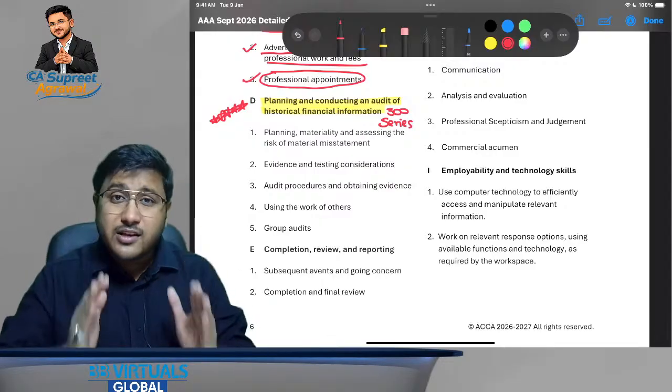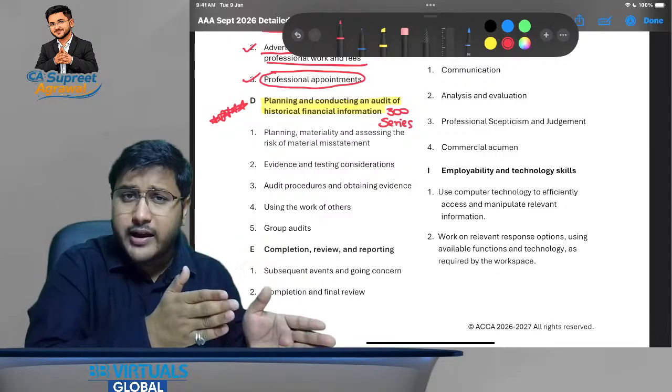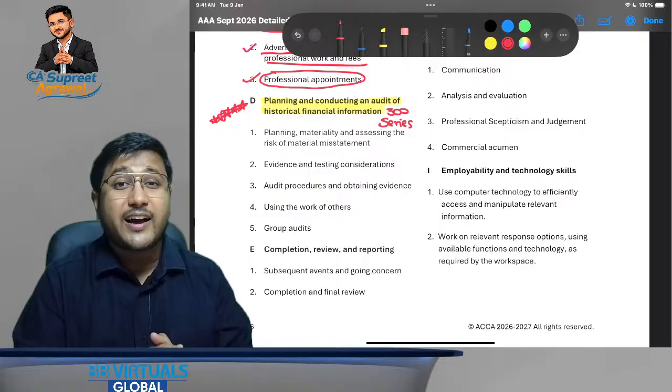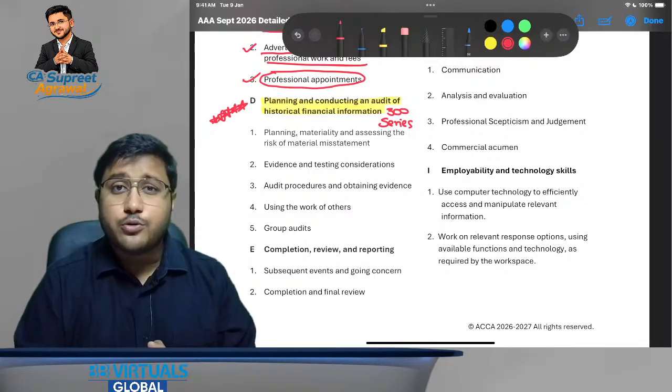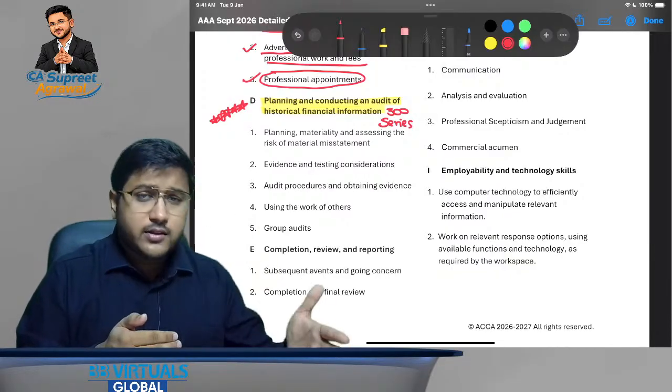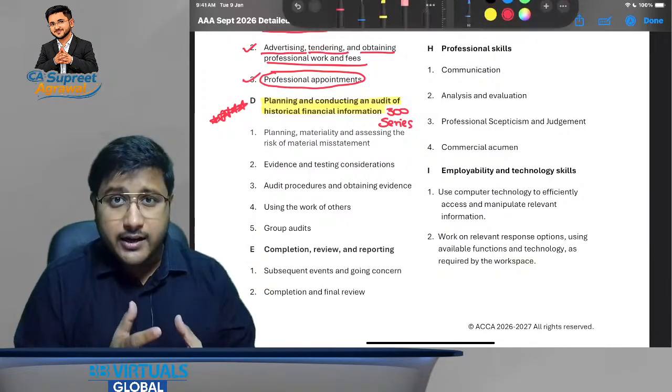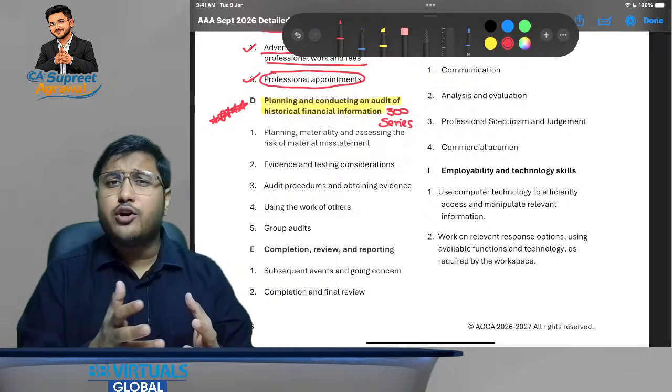Dear friends, my name is CA Supreet Agrawal. I was with EY India and KPMG Bahrain in the assurance domain, and I have given multiple years to this particular subject, to this particular profession. When I used to work in these Big Fours, I developed a keen interest and a keen understanding of auditing concepts.